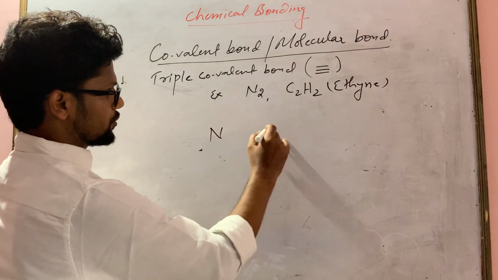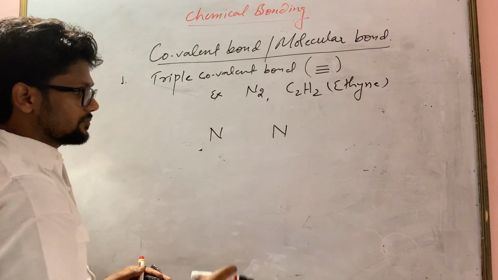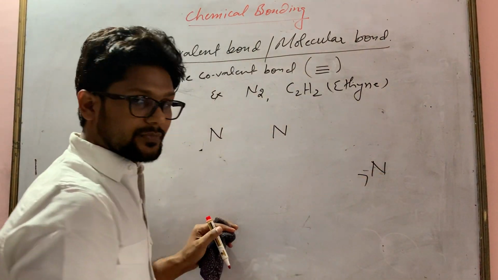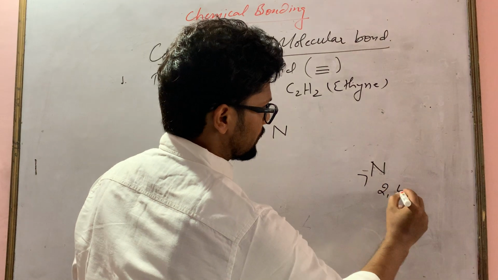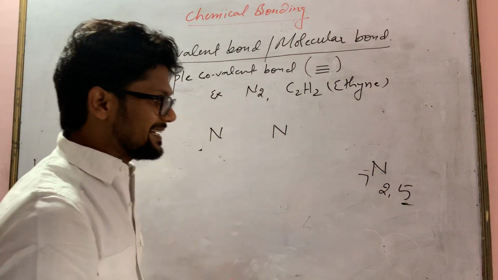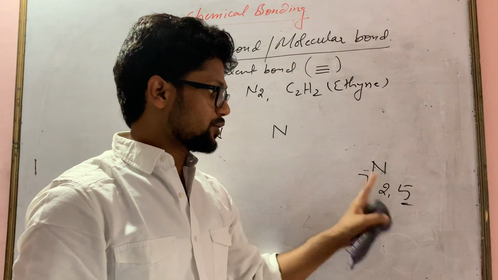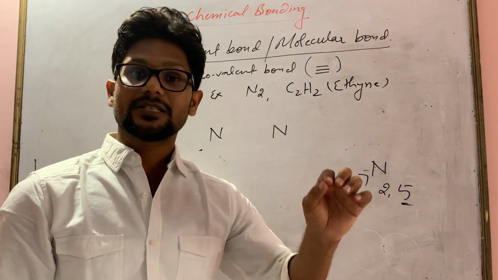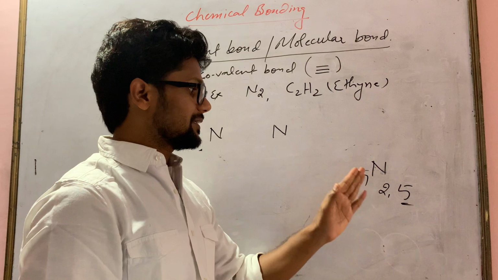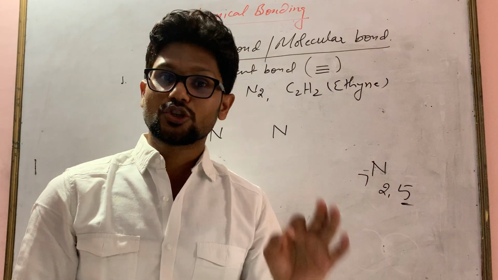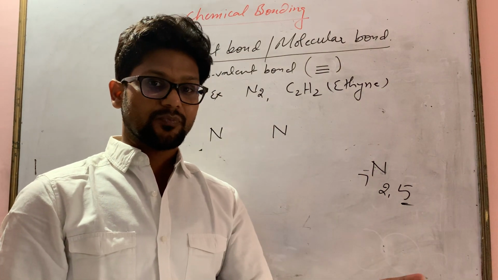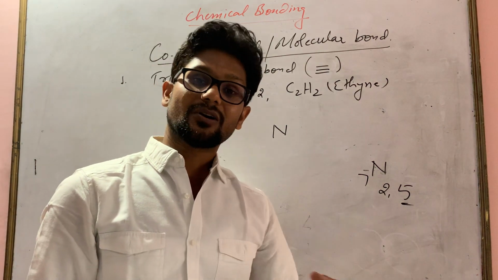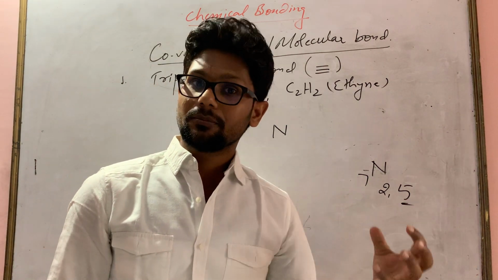N2. Two nitrogens are there. As we know, nitrogen's atomic number is 7. Its configuration is 2 and 5. Now you can easily recognize that this nitrogen needs 3 electrons to become stable. It means it will share 3 electrons. It can't lose. It can only share because it is a non-metal.